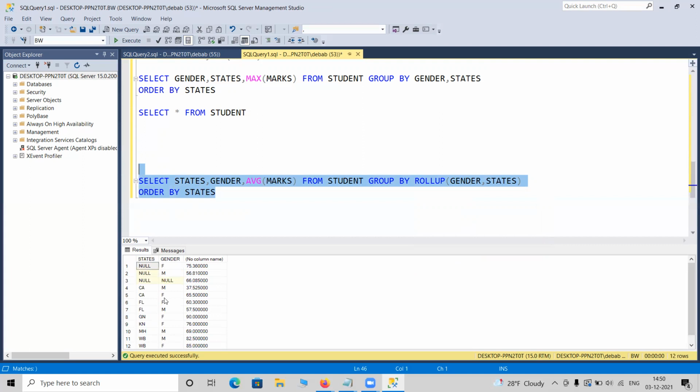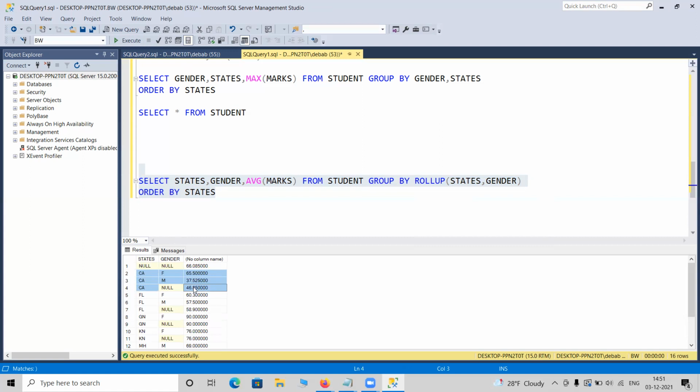If I show you, for each state it will also show. I have to write gender next, then it will be more clear to you. Now let me run this. It will show state-wise average as well. Look, state-wise female average, California's male average. Now California as a whole average. So it will be an extra thing.